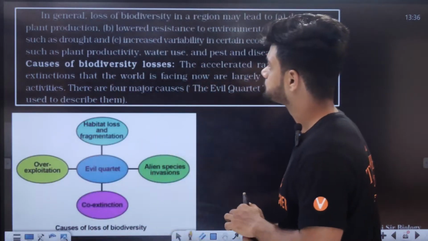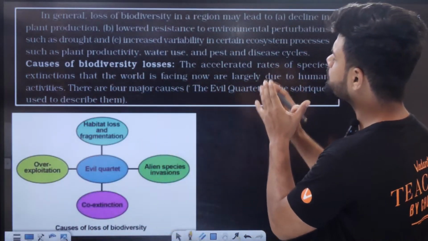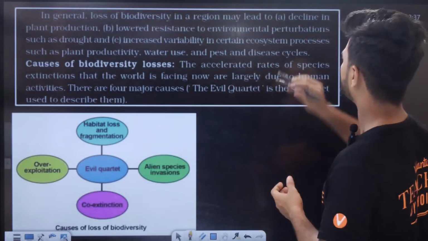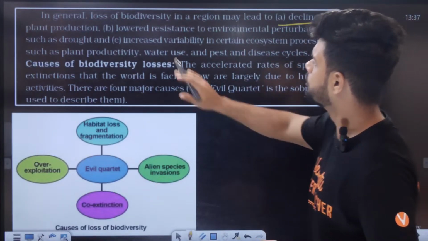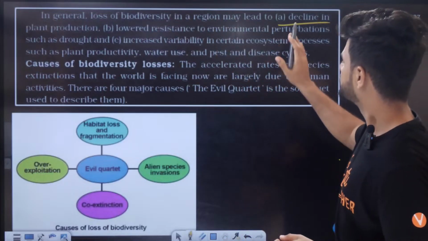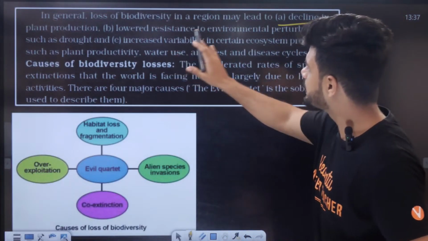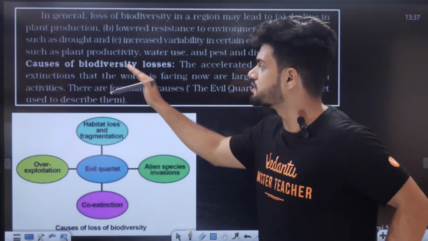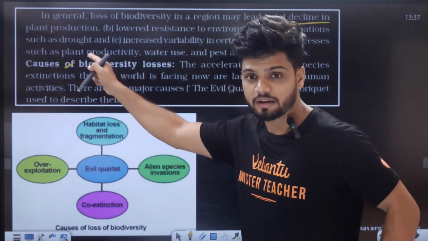Maximum effort now. In general, loss of biodiversity in a region may lead to decline in plant productivity. Obviously, it will happen. Lower resistance to environmental disturbances. Increased variability in certain ecosystem processes. It can happen. The causes of biodiversity loss, very important.